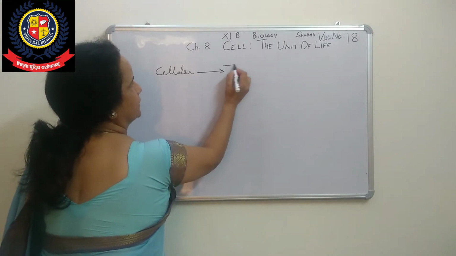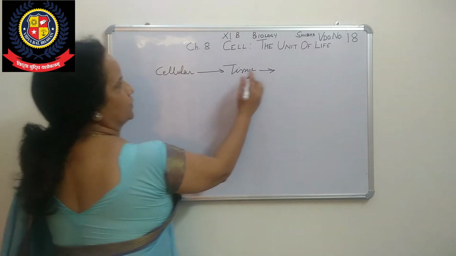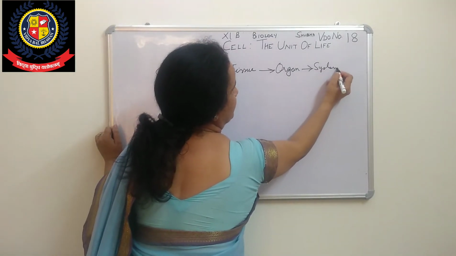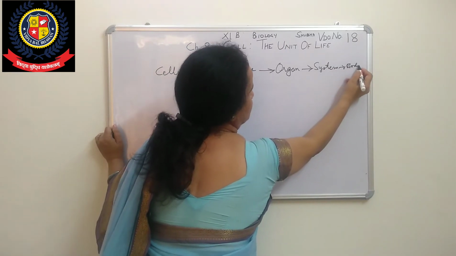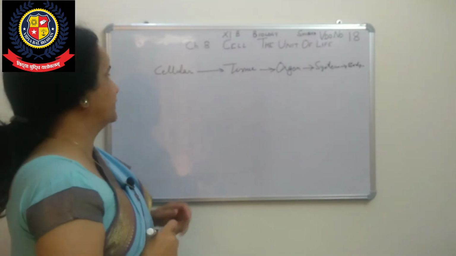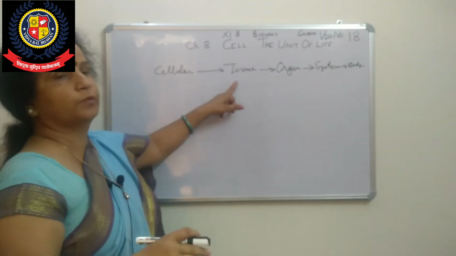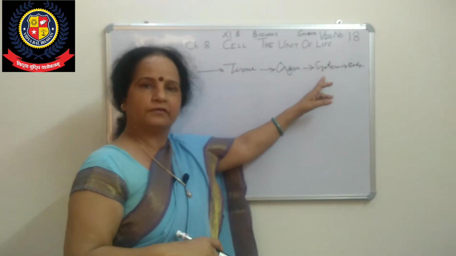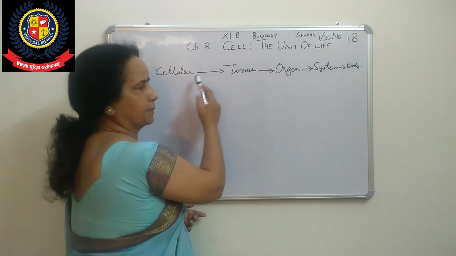Then second we have done the tissue level. Third, organ, then system, and then body. You have done that in class 9th also: cellular, tissue, organ, system and body. Here, when a number of cells combine, they form tissue. A number of tissues combine to form an organ, a number of organs form a system, and then after that, the body.